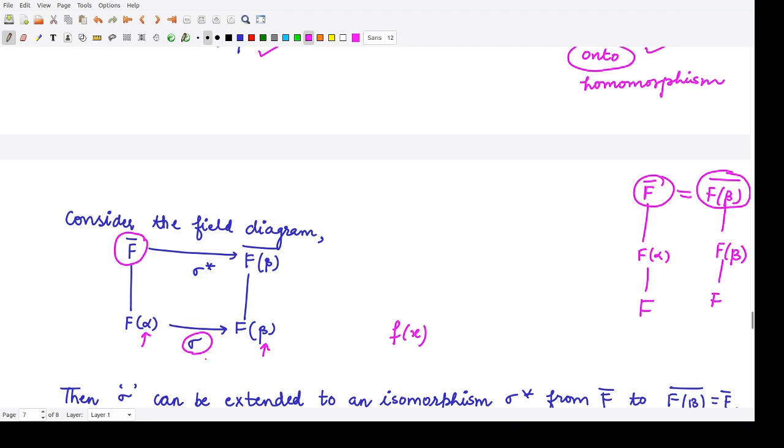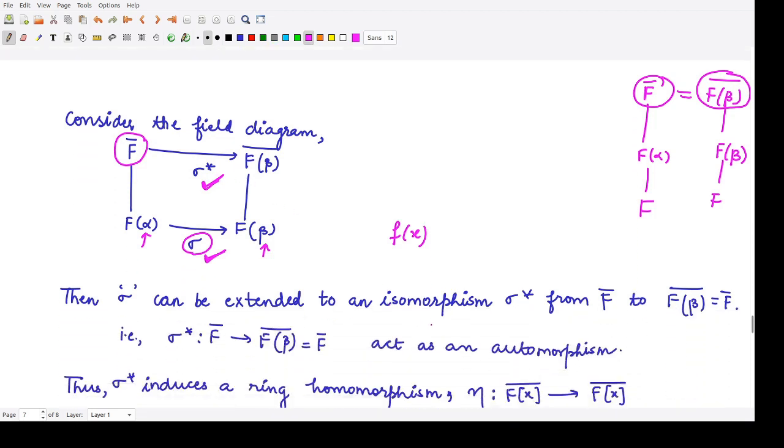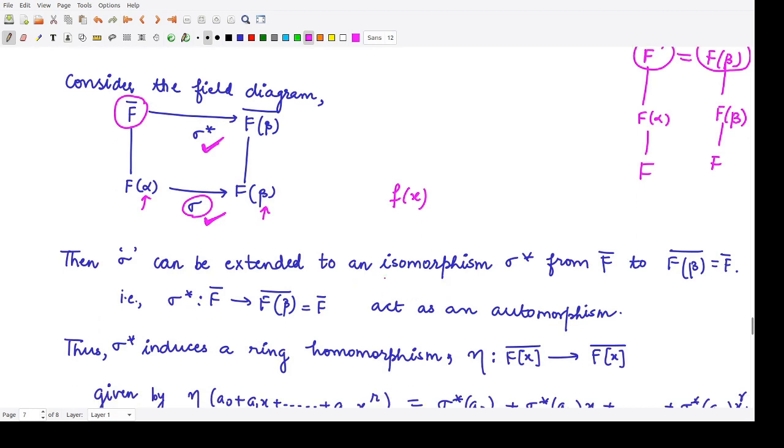Now this mapping sigma could be extended to another mapping sigma star from F closure to F(beta) closure, which we have defined by this, and this is also an isomorphism between these two: the closure of F and the closure of F(beta). And what is the closure of F(beta)? It is equivalent to the closure of F only, right?